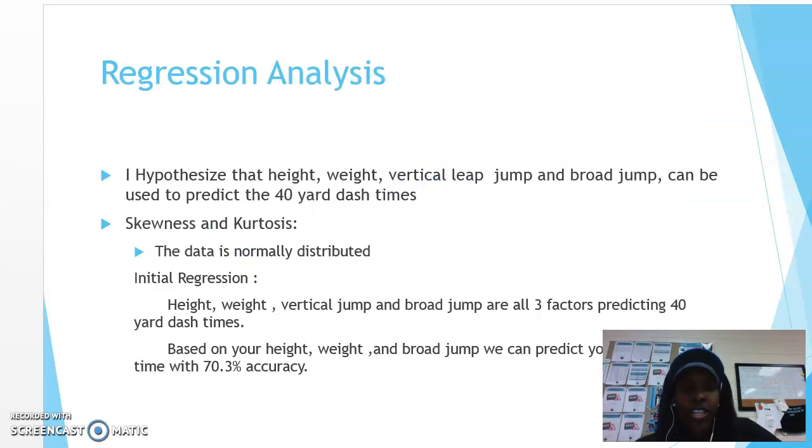And then I did a regression analysis, which I hypothesized that height, weight, vertical jump, and broad jump can be used to predict the 40-yard dash time. I did skewness and kurtosis. The data is normally distributed. Initial regression I had was height, weight, vertical jump and broad jump are all factors predicting 40-yard dash times. So based on your height, your weight, your broad jump, we can predict your 40-yard dash time at about a 70.3% accuracy.